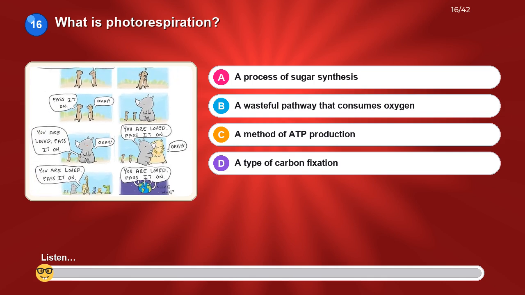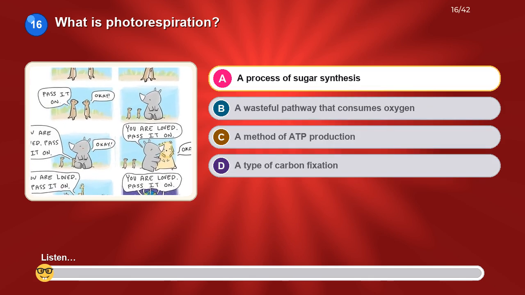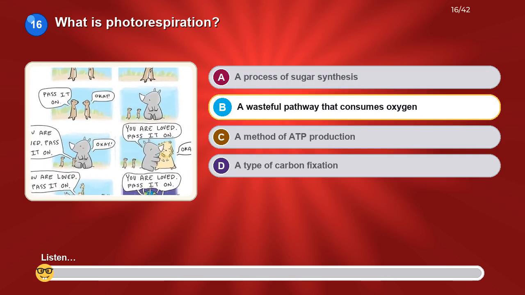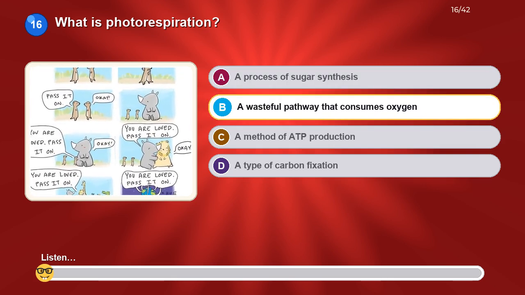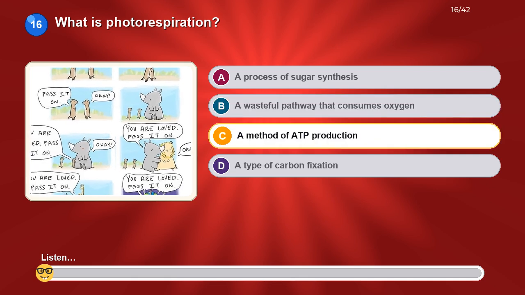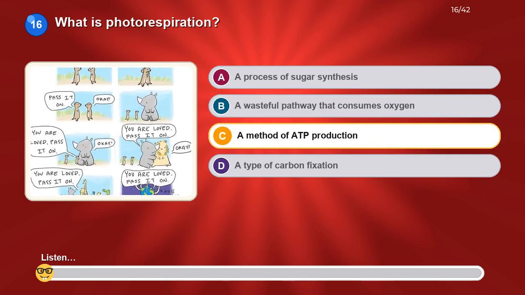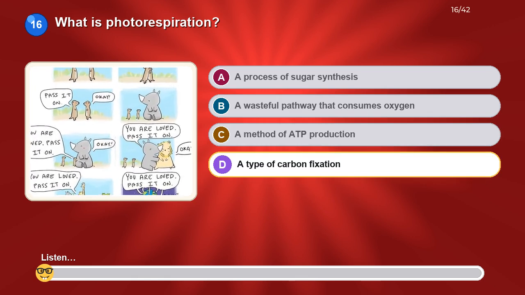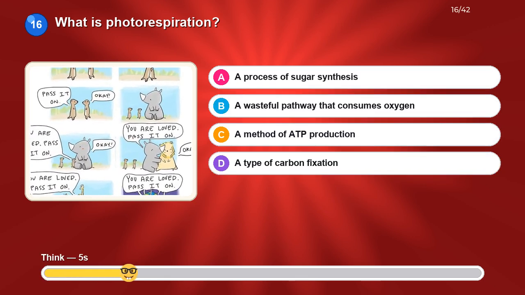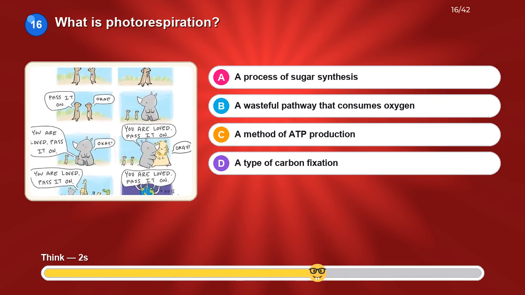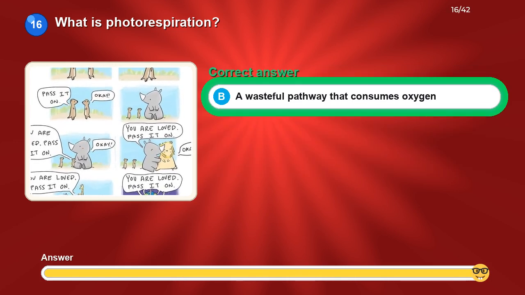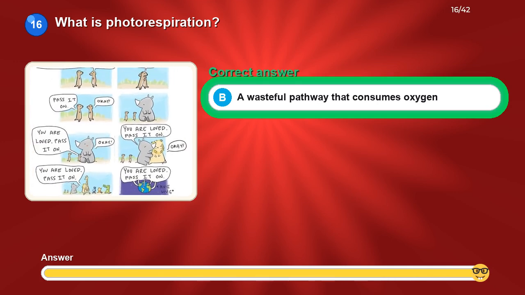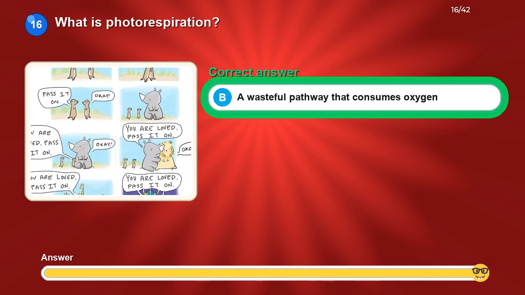What is photorespiration? Option A. A process of sugar synthesis. Option B. A wasteful pathway that consumes oxygen. Option C. A method of ATP production. Option D. A type of carbon fixation. The correct answer is a wasteful pathway that consumes oxygen.